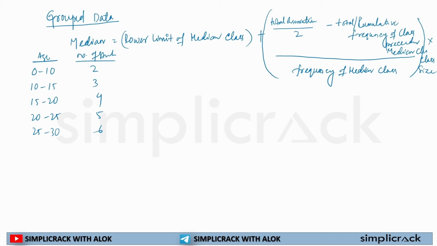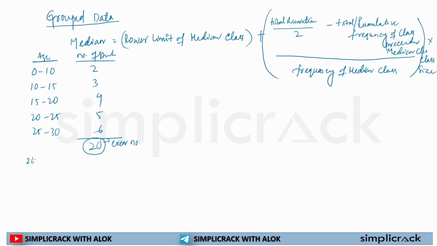Whenever we calculate the median, we first count the number of observations. So I need to add these frequencies. 6 plus 5 is equal to 11, plus 4 is 15, plus 3 is 18, plus 2 is 20. This is an even number.